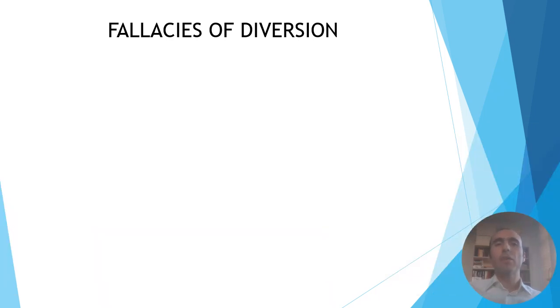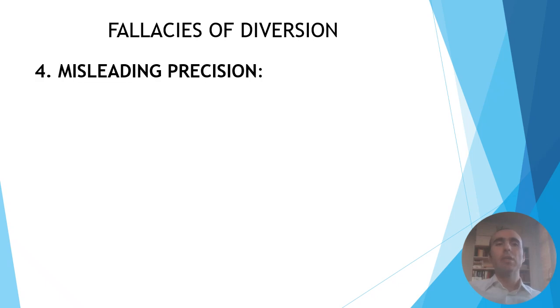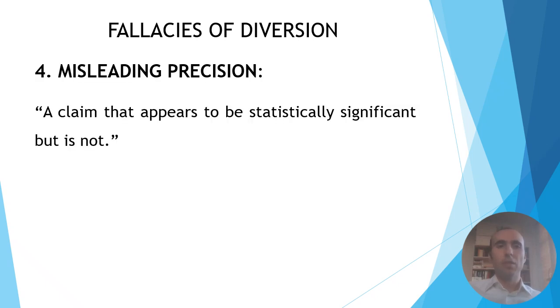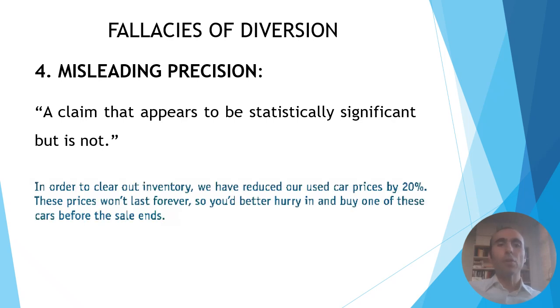The fourth fallacy of diversion that we will study is called misleading precision. It happens when a claim appears to be statistically significant, but it is not. For example, in order to clear out inventory, we have reduced our used car prices by 20%. These prices won't last forever, so you had better hurry in and buy one of these cars before the sale ends. You don't know, for example, if they increased the prices before making this offer.